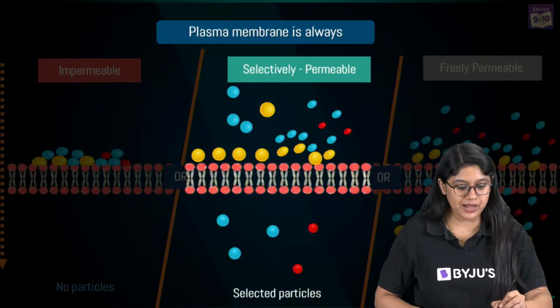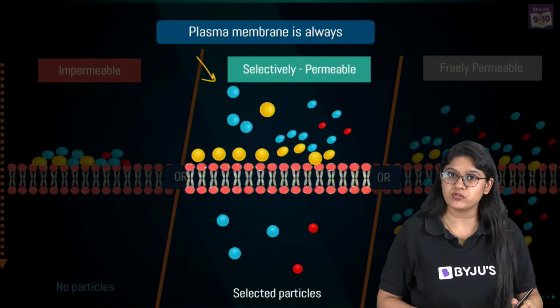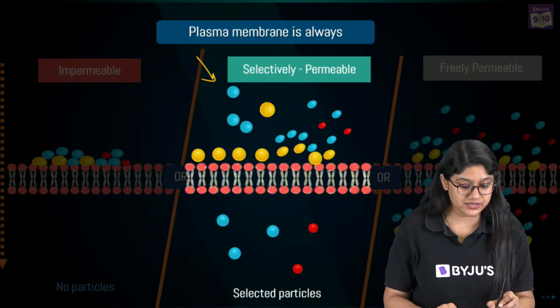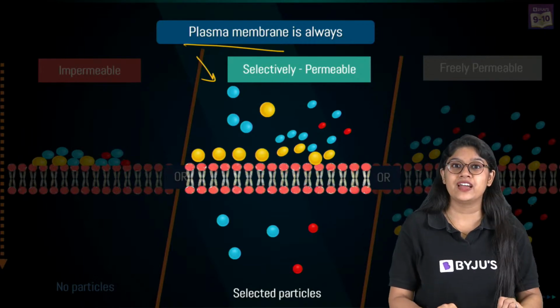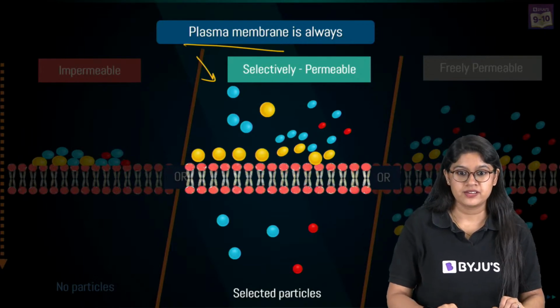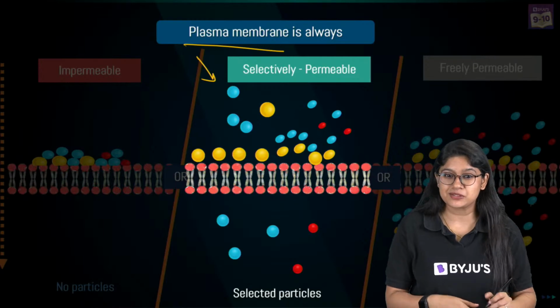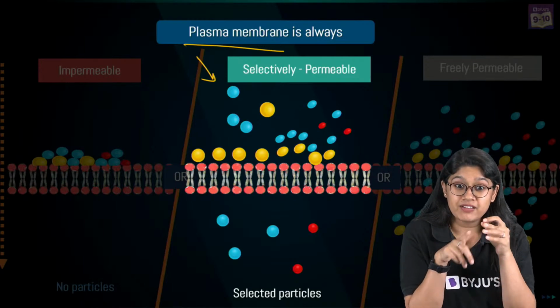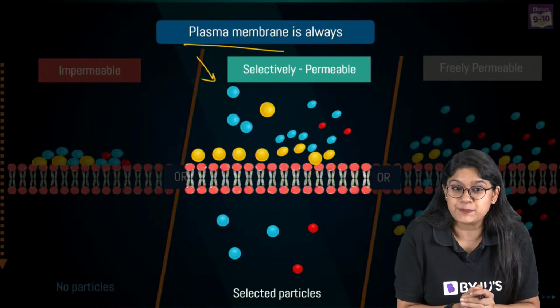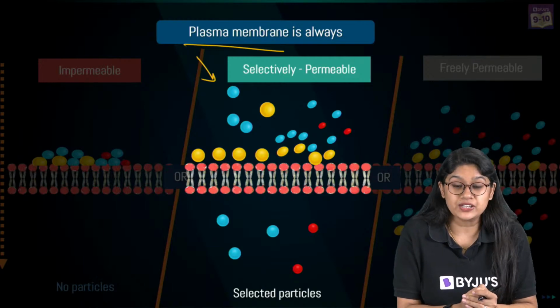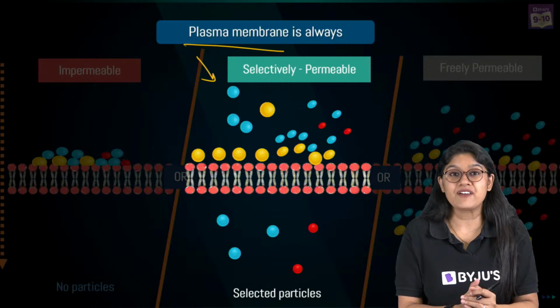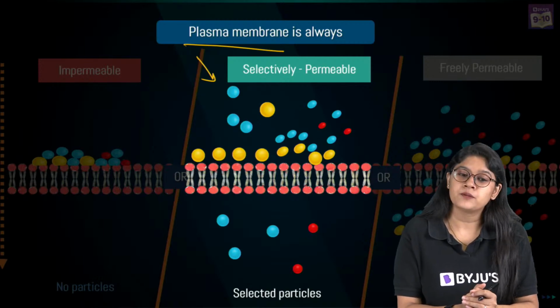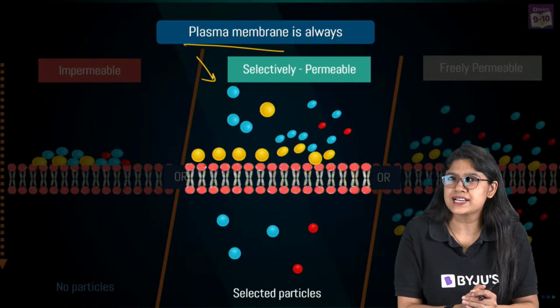So we are talking about the selectively permeable membrane, right? We know that the plasma membrane is selectively permeable. Yes, very good. I can see you're asking about a few examples of it. Very good, Shivan. Cell wall is an example of freely permeable. So can you tell me an example of impermeable? Do we have an impermeable membrane? You can find out and do let me know.